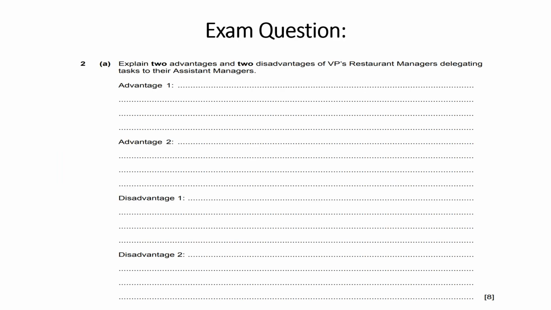Now, here is the exam question where you have to explain 2 advantages and 2 disadvantages of VPs, restaurant managers delegating tasks to their assistant managers. Now, this is an 8-mark question. Pause the video here and have a go at the question and come back to see how to answer this question.